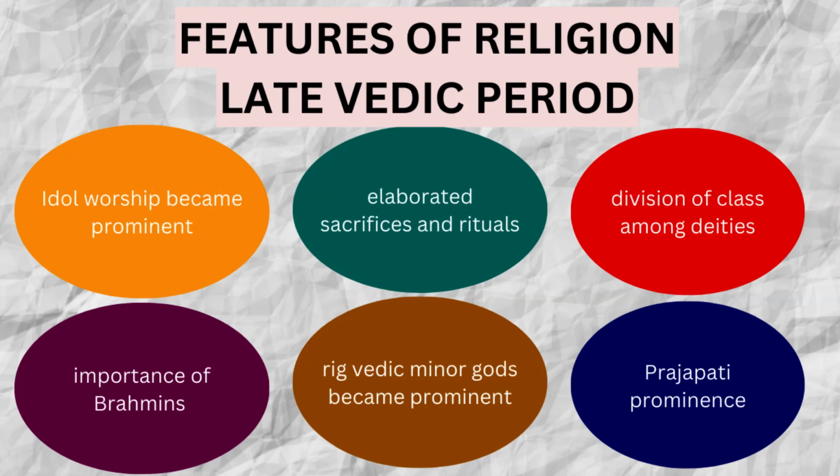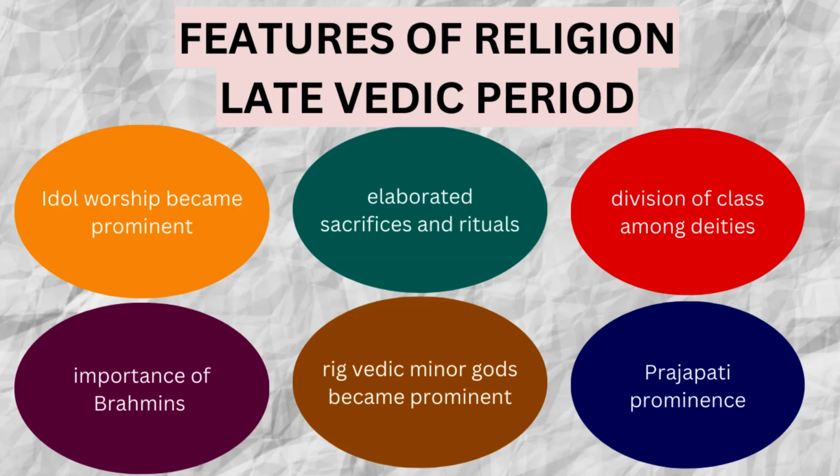Then we'll talk about the religion of the later Vedic period. Here idol worship became very prominent. And idol worship means the gods and goddesses, and there was a division, a class division among deities, right?